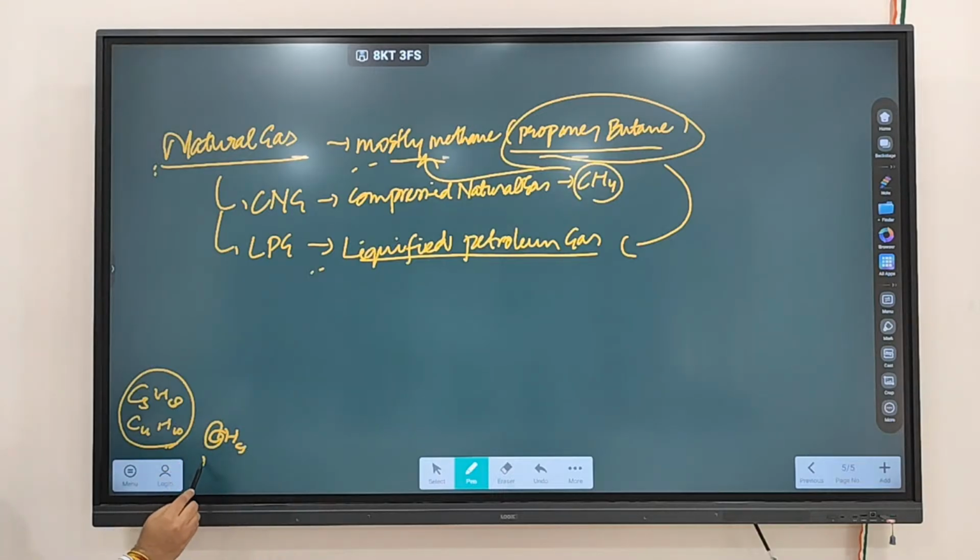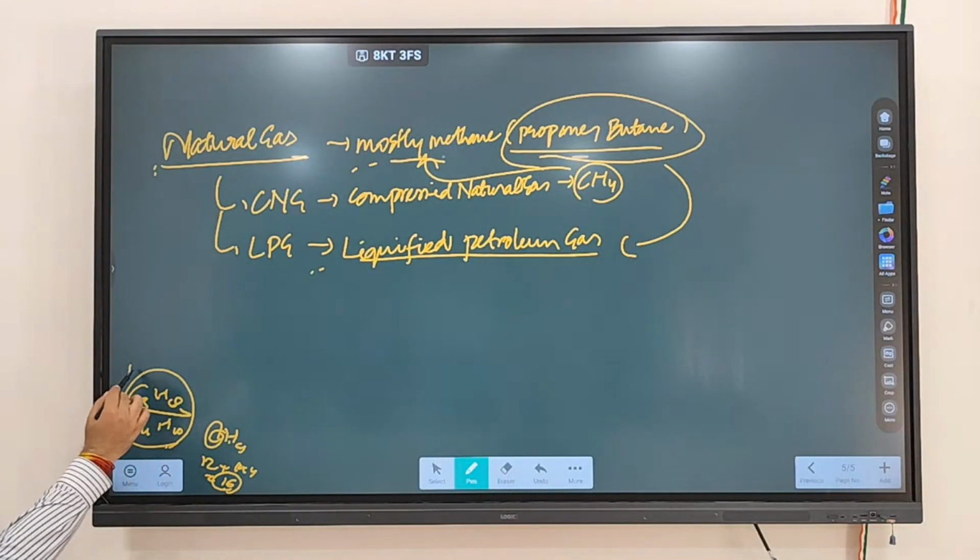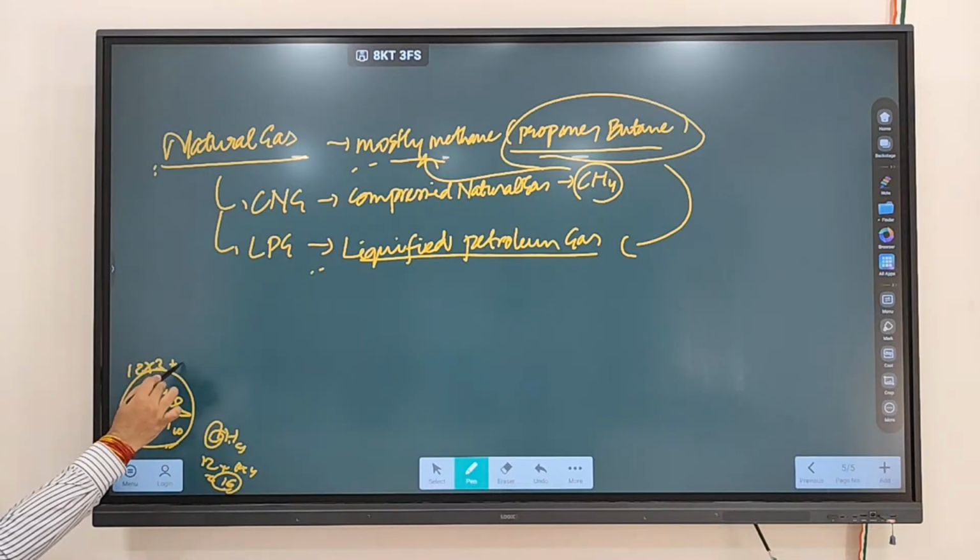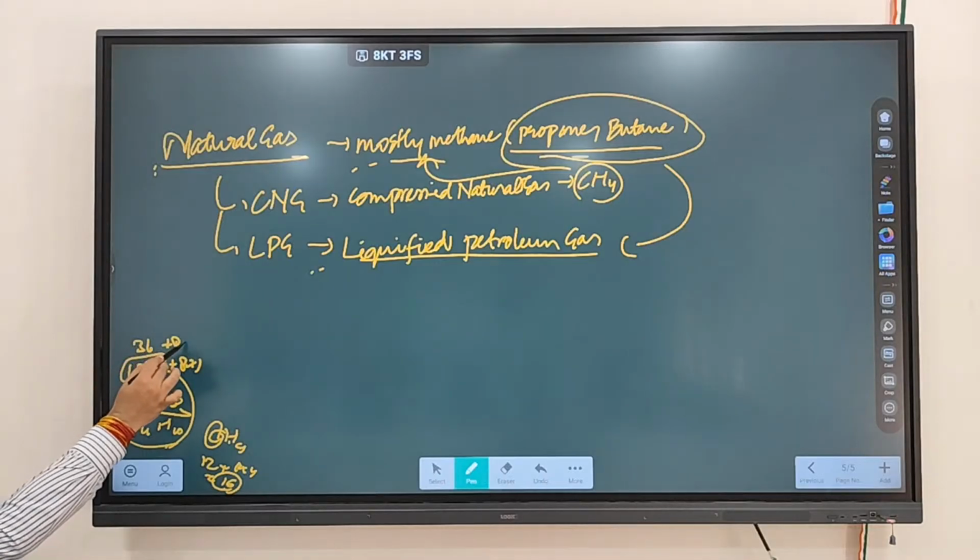Carbon has a mass of 12. Hydrogen has a mass of 1. So the mass of 4 hydrogen atoms is how much? 16. Okay, so the mass of methane is 16. But when you take, let's say, propane, propane means 12 into 3 plus 8 into 1. It becomes 36 plus 8, that is 44.